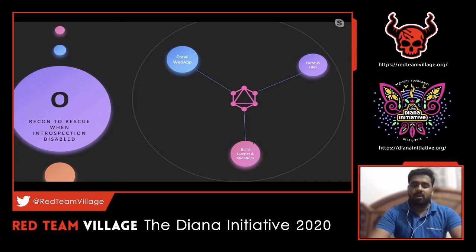Let's take a different scenario here. In recent days, I've noticed that some developers tend to block the common endpoints like /GraphQL or GraphIQL, because that's the first point a pen tester or a bug bounty hunter will look into for an application. So what if they disable that endpoint and you are not able to run introspection there? In such cases, there are different approaches we have to follow. We can still run introspection even though the /GraphQL endpoint is not enabled, even if it is disabled and giving you a 403.